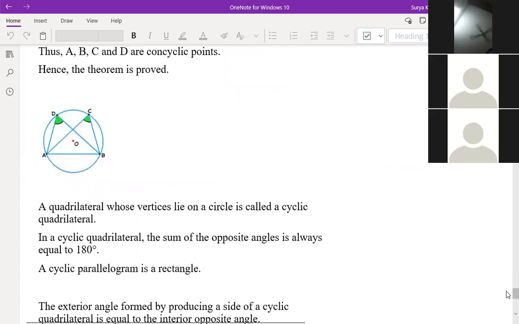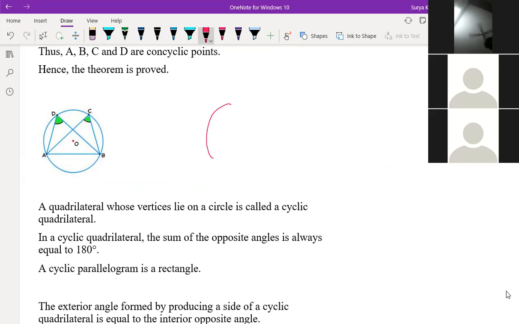Next question, try to understand here. If you are having a circle, this is a chord. Angle on the circumference, angle in the circumference, both are what?